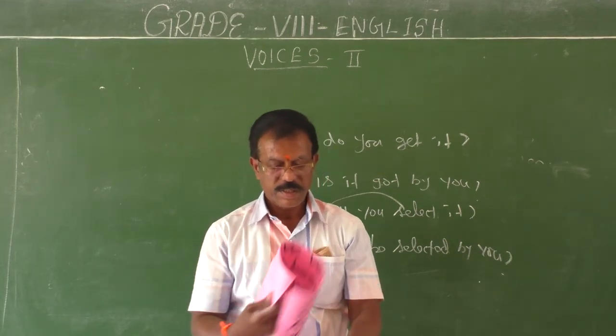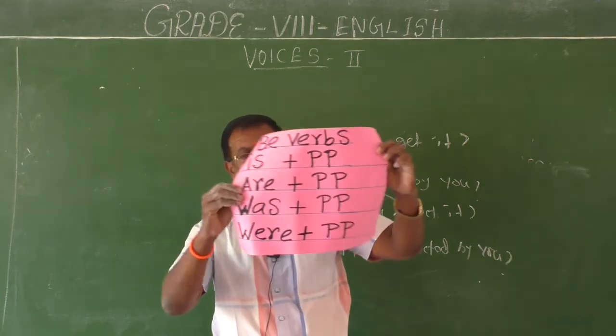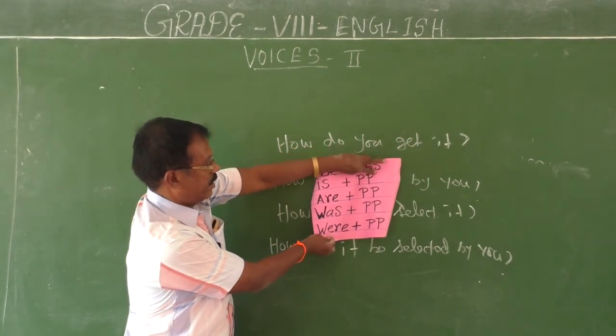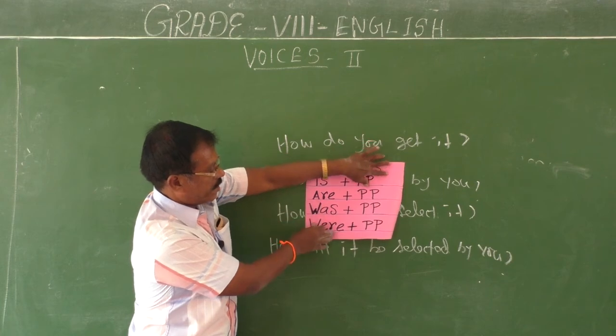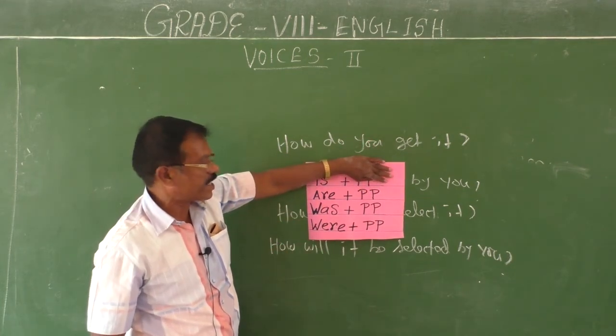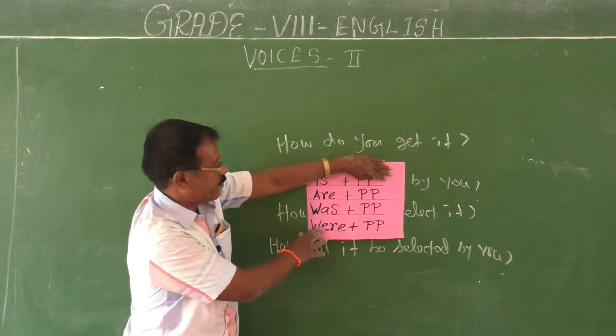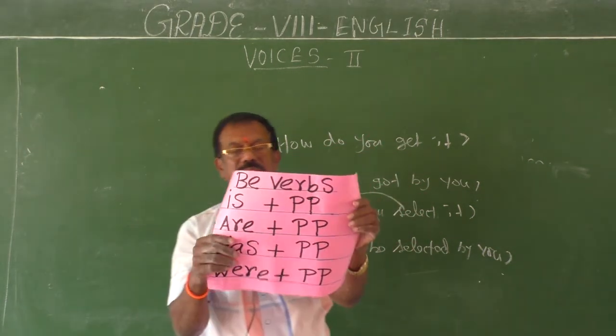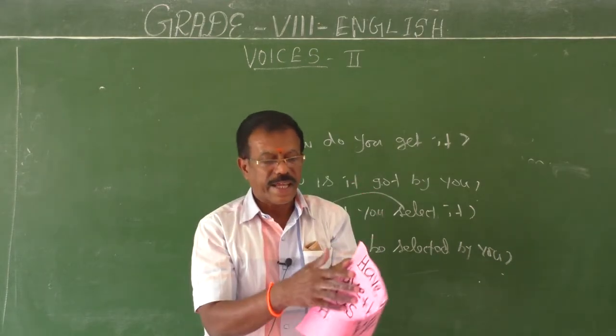Then suppose be verbs. In the passive form, be verbs: is plus past participle, are plus past participle. If it is past tense, was plus past participle, then were plus past participle. This is the unique structure of the passive sentences. Okay, then have verbs.